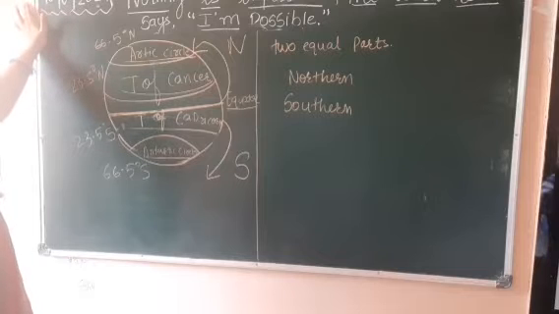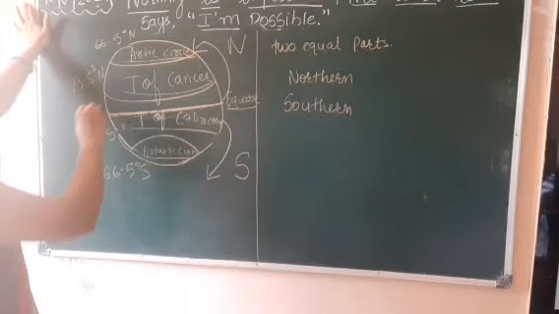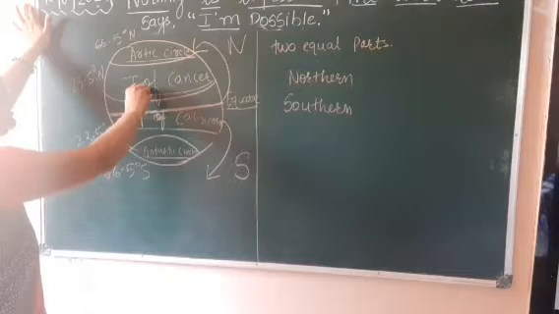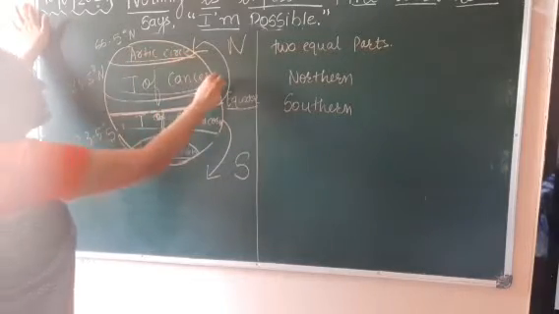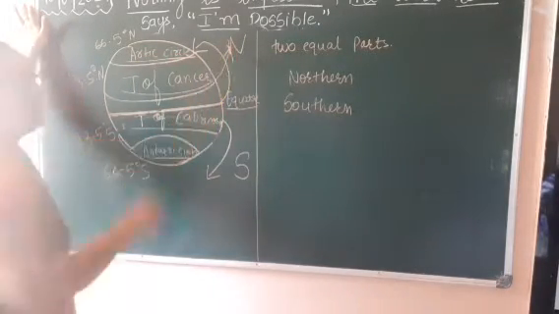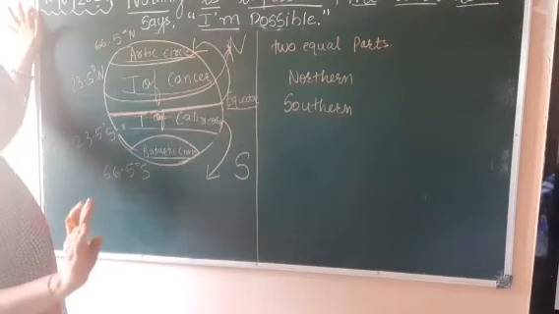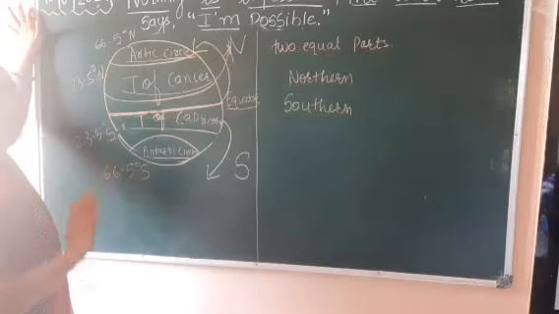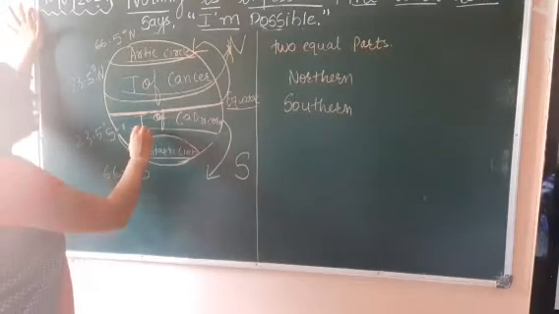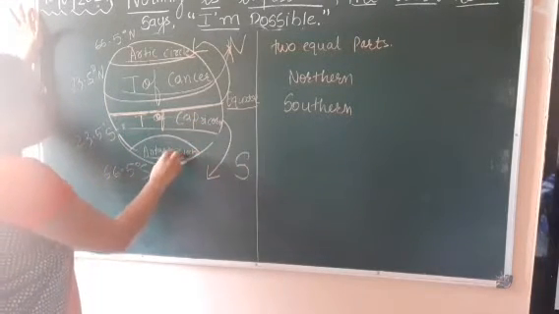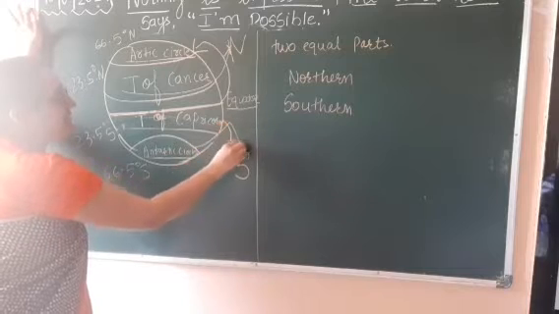Imaginary lines. Now students, Tropic of Cancer and Arctic circle come in which direction? Northern direction.